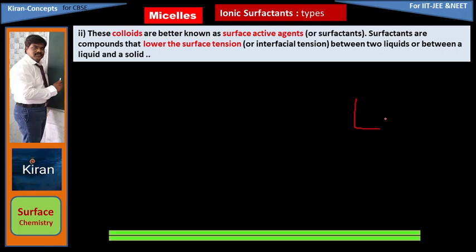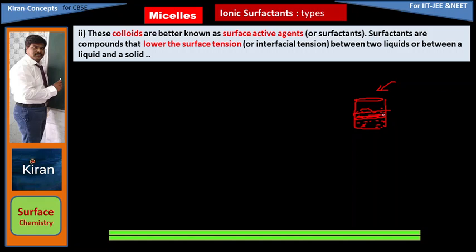For example, here two liquids are there. This is one liquid, and down one more liquid is there. When you add a surfactant, meaning colloidal solution, it decreases the surface tension.